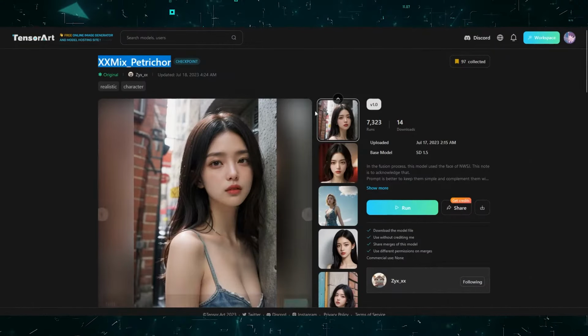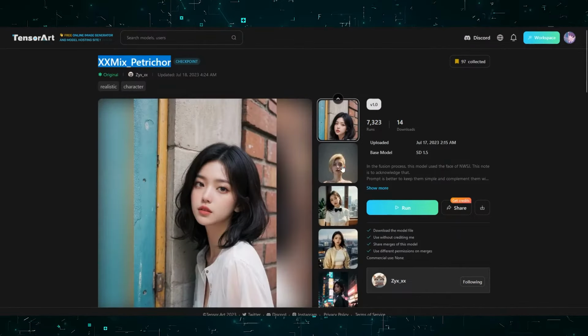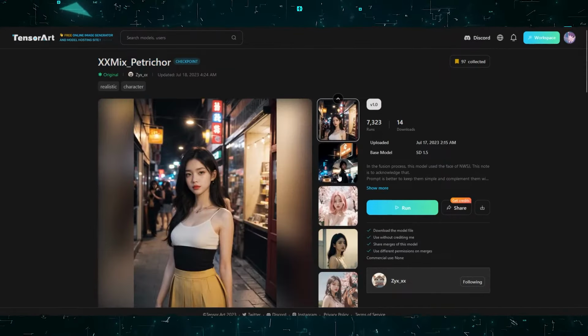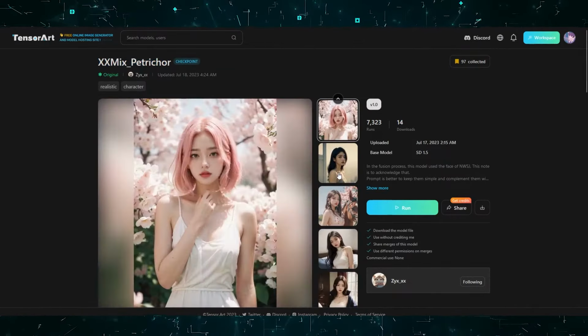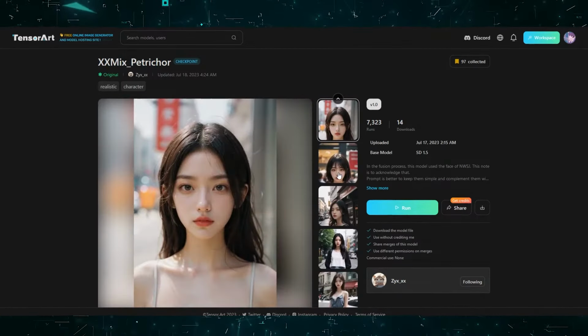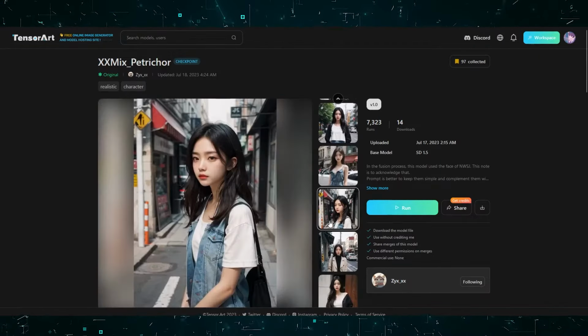It's called XX Mix Petrichor, weird name, yes, but the images it is capable of generating just blew my mind. I mean, look at these! There's no way in hell I could have ever guessed that these are AI-generated images. Another reason for choosing this is its capability of generating NSFW images, which is very important for my explicit photos.